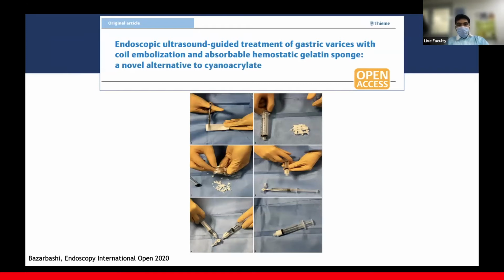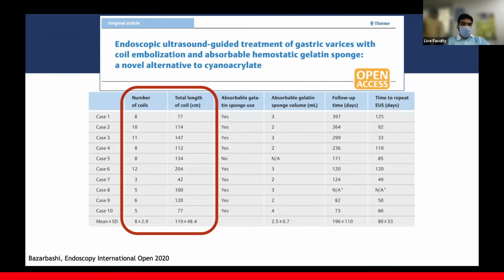What of gel foam? So is the mic on? Yeah. So what of using gel foam? So is it on? Yeah.